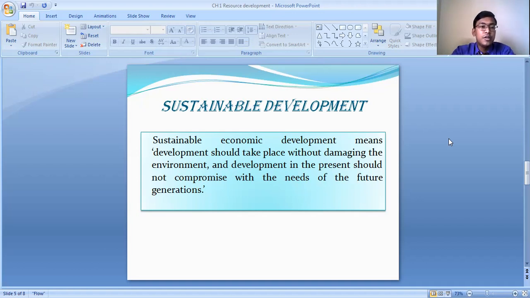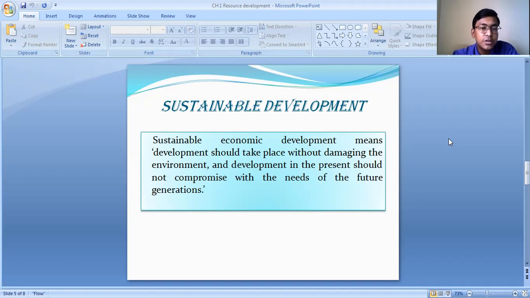So we must take care that these developmental activities which are taking place for the benefit of human beings do not cause environmental damage. On the other hand, we must also ensure that these developmental activities do not compromise the need of the future generations.